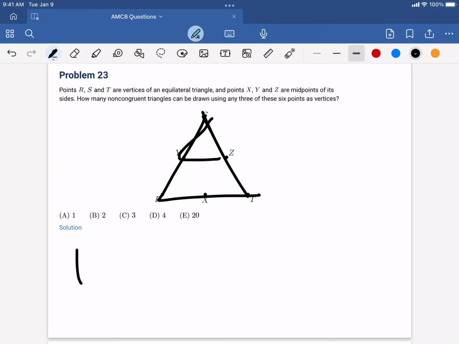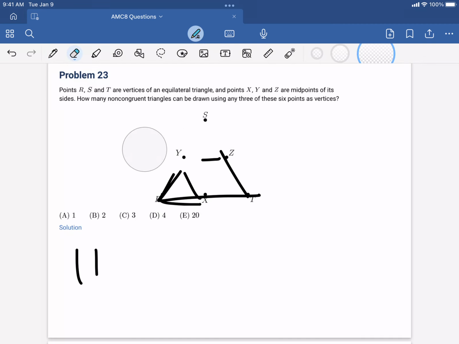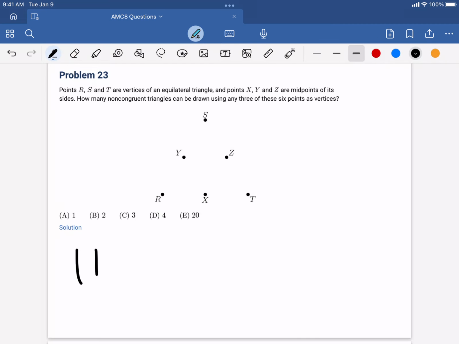And let me just give a tally over here. And since they have to be non-congruent, we can't just make other triangles like YRX. We have to make new types of triangles. And another triangle would be SRZ, with a base of 2 and then a height of about that much.